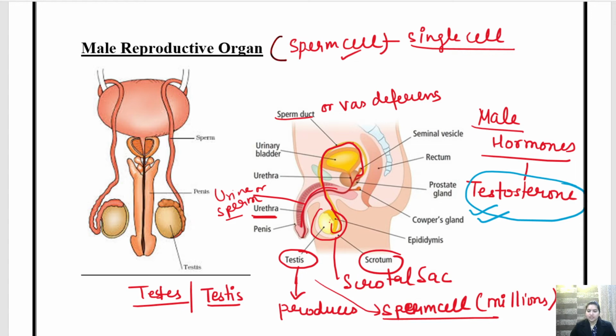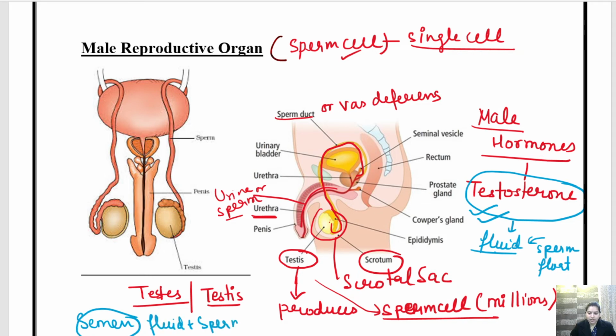Testosterone gets activated and it releases a fluid. In this fluid the sperm floats, and this fluid along with the sperm is called semen. So generally through the urethra, semen is released.